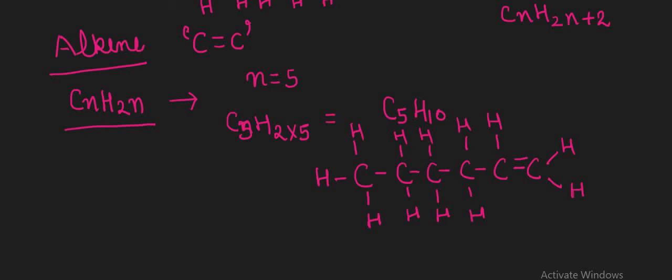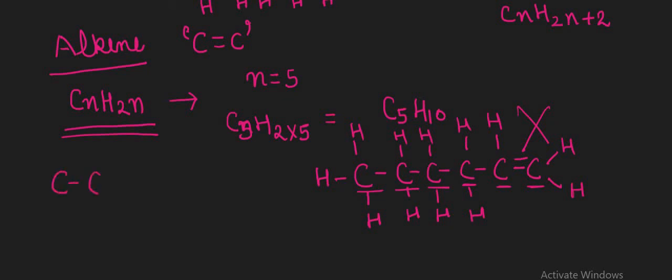How is this possible? We are getting 12 hydrogen atoms here, but the formula CnH2n shows otherwise. Let's see if we made any mistake. We have 6 carbon atoms present here: 1, 2, 3, 4, 5 and 6. That is the mistake we made. So always remember, these formulas are always right, and the number of atoms shown by these formulas is always the right number of atoms.